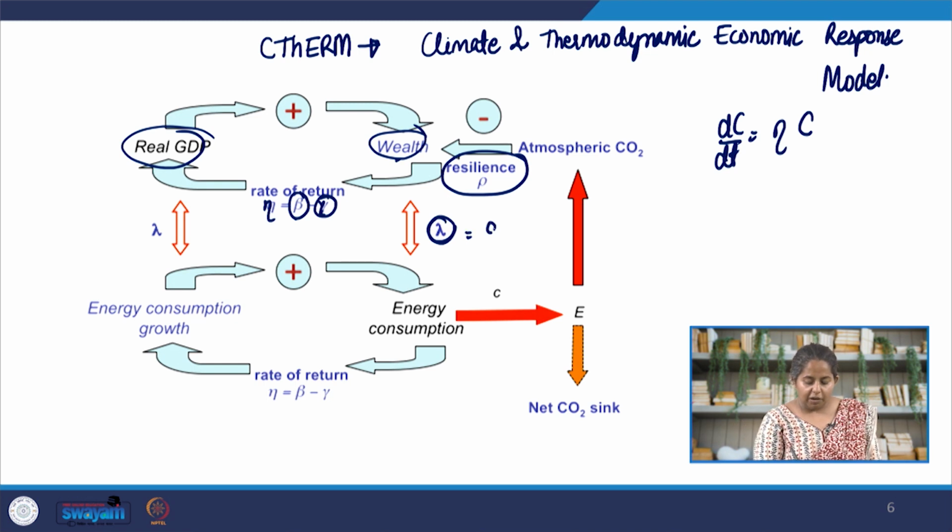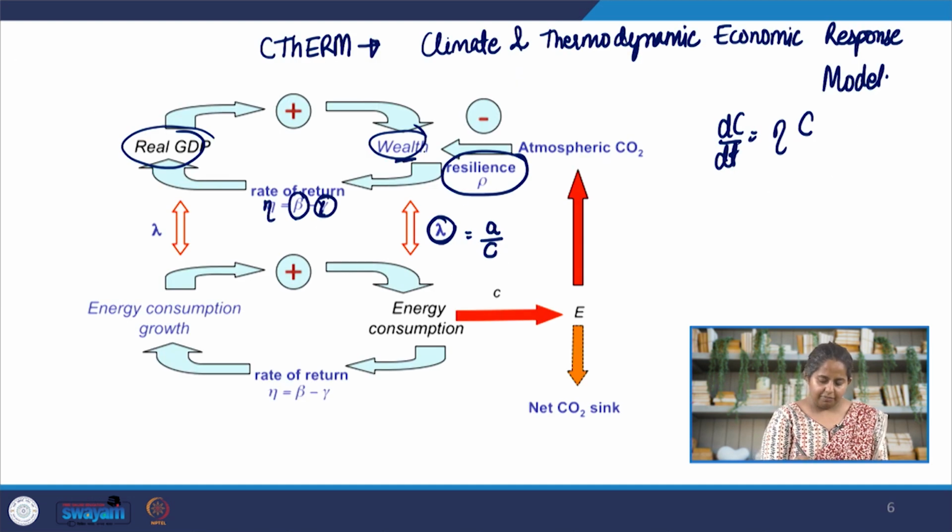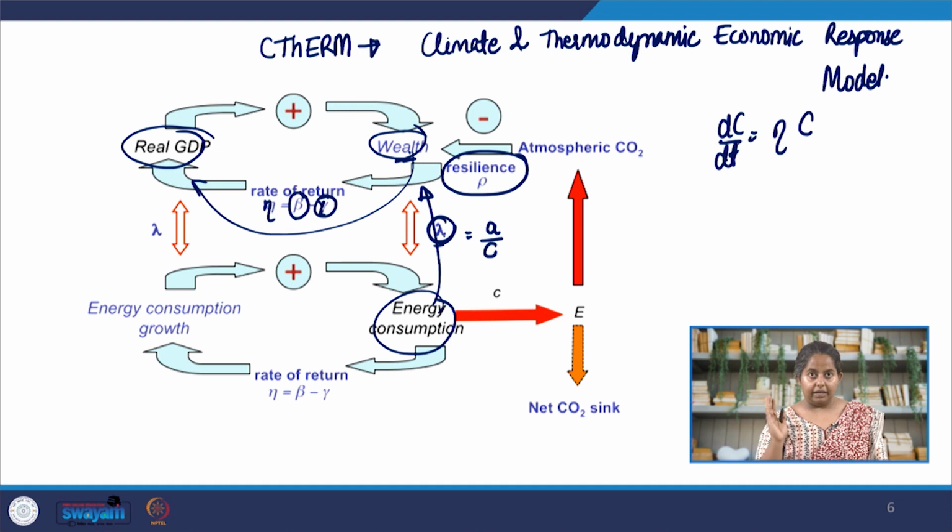Lambda was equal to the amount of heat that needs to be generated for a given amount of wealth, and that was 9.7 plus or minus something. This is accounted for inflation, and I think here we have more data. Here lambda is constant, and the unit of lambda is megawatts per 1990 US dollar. For generating wealth, because this is what's happening when we go from wealth to real GDP, some amount of energy is consumed. So, energy consumption happens, and that is determined by lambda.